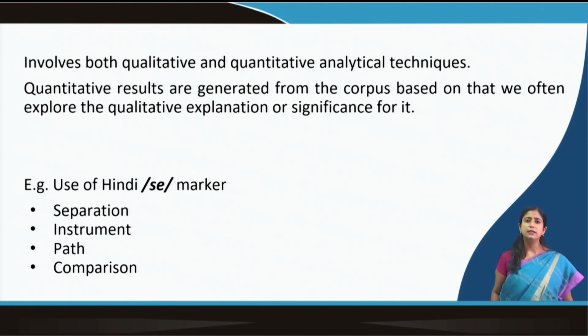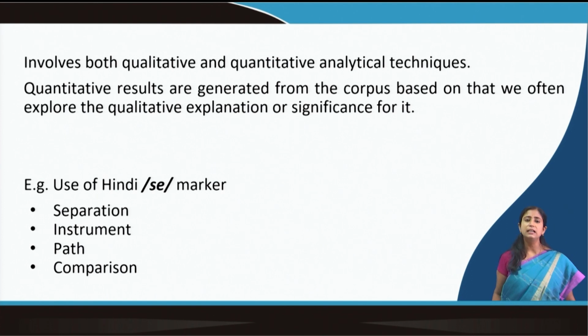You have, say, 50,000 sentences in a corpus. The machine will automatically mark all the instances of where se is occurring. Not only that, it can also tell you what the most frequent words are which follow the word se or which precede the word se. So, that also you can easily get from the corpus.